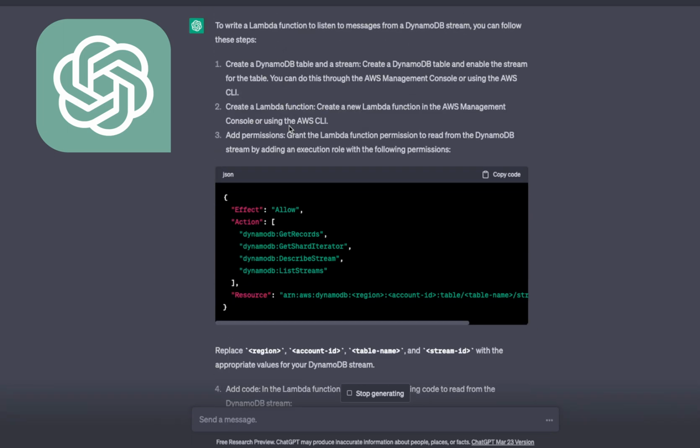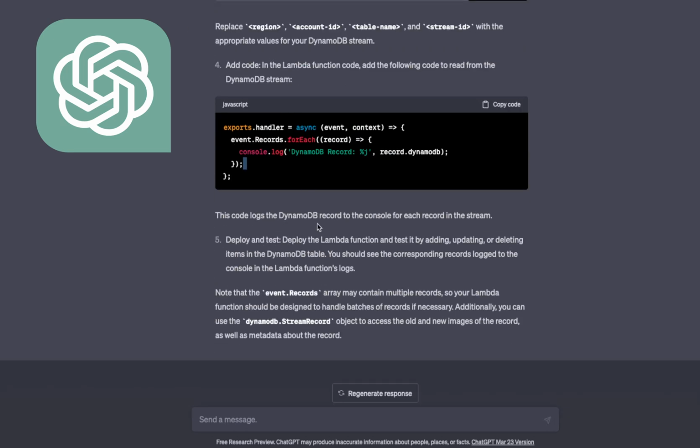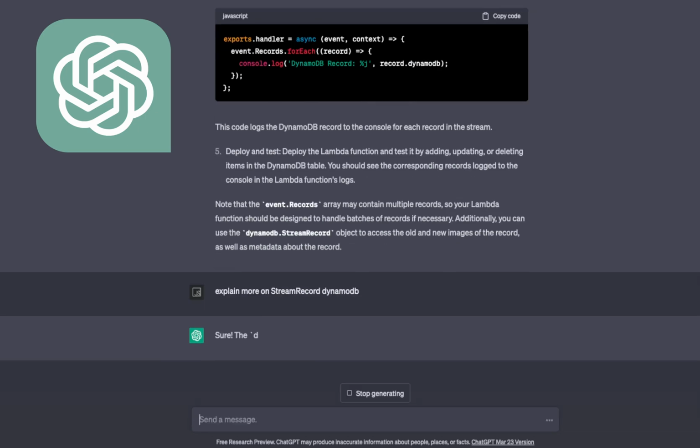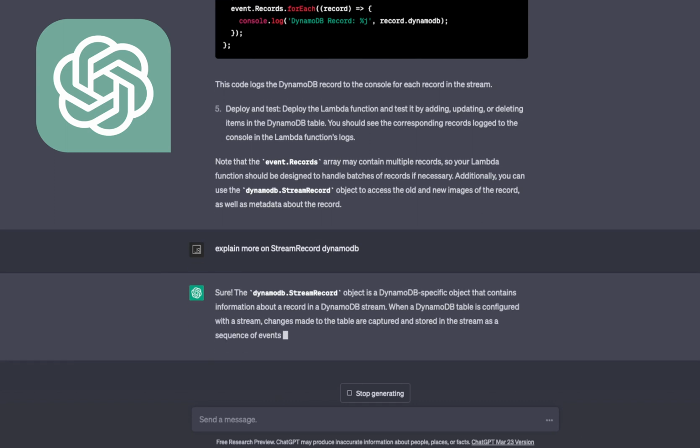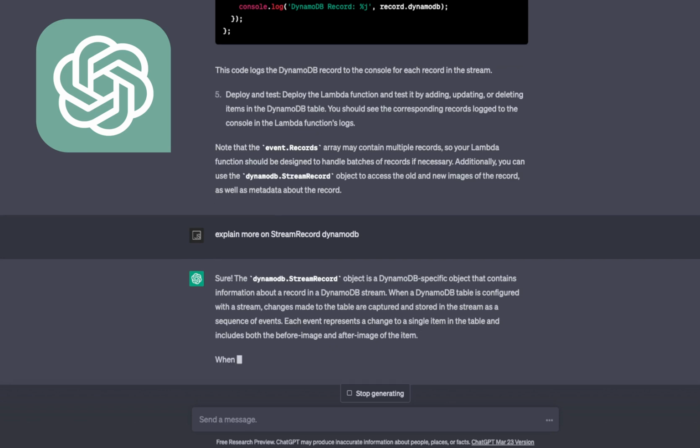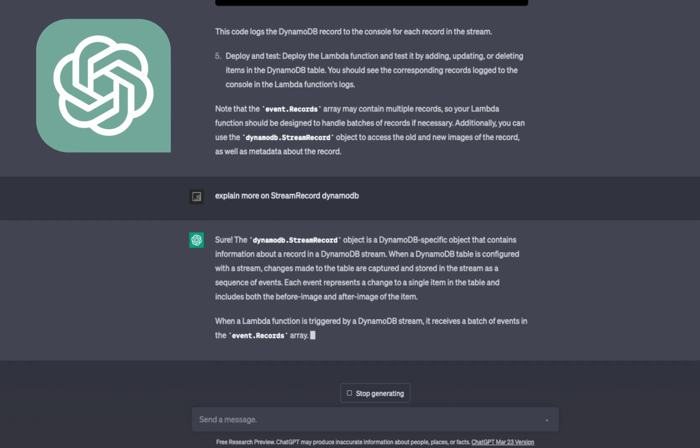This is a simple resource configuration, right? Event.Records contains the multiple records, and these are the DynamoDB stream records. Now you need to know, okay, what is the content of a DynamoDB stream record? Explain more on DynamoDB. So let's build our questions on top of that. So what is the content of the DynamoDB stream? Okay, I want to see the JSON object.